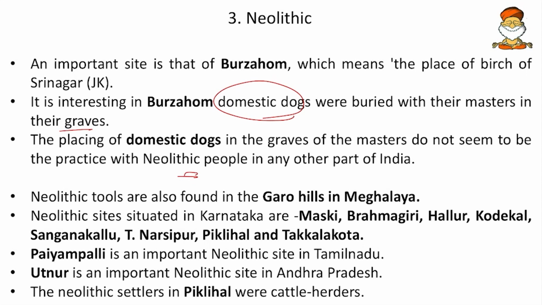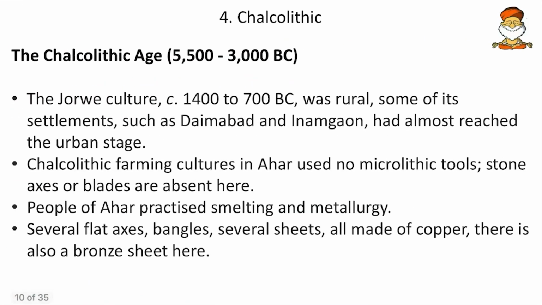Then Neolithic tools are also found in the Garo hills of Meghalaya, and then Maski, Brahmagiri, Hallur, Kodekal, Sanganakallu, T. Narsipur, Piklihal, and Takalkota of Karnataka. So mark Karnataka as important for the Neolithic sites. And Paiyampalli is an important Neolithic site in Tamil Nadu. So Palli, all these are words from South India. Mark this as important. Then Utnur, this is also a South Indian name, present in Andhra Pradesh. And then Piklihal, where they were cattle herders. Cattle herding was famous in North India during Vedic ages, but here during the Neolithic itself there was good cattle herding.